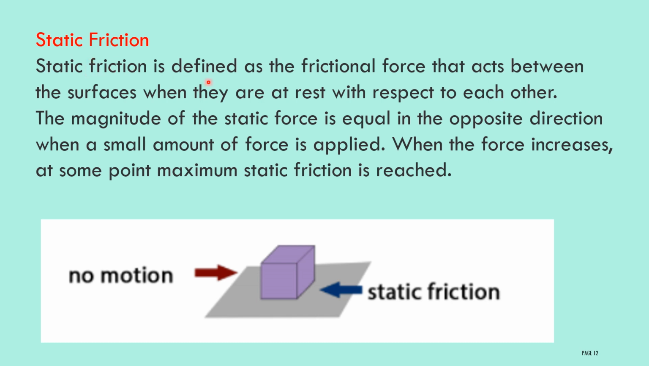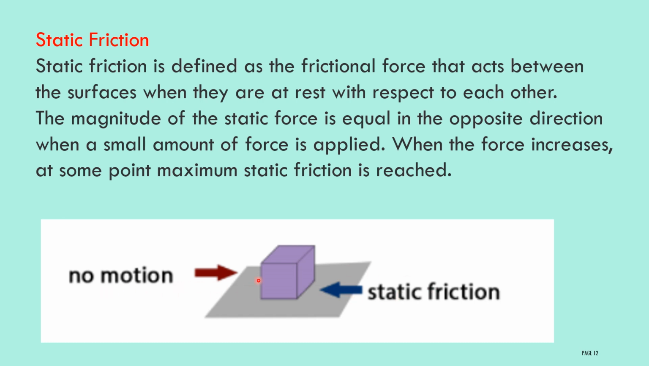Static friction is defined as the frictional force that acts between the surfaces when they are at rest with respect to each other. Here consider an object. If you keep the object on the surface, the surface and the object surface both will be in contact with each other. Here the object is not moving at all, it is at rest. At rest it possesses a friction. That friction we call static friction. The static friction will be in this direction.